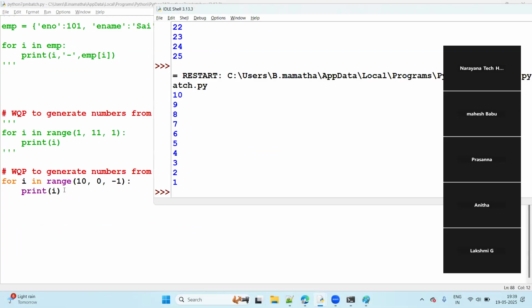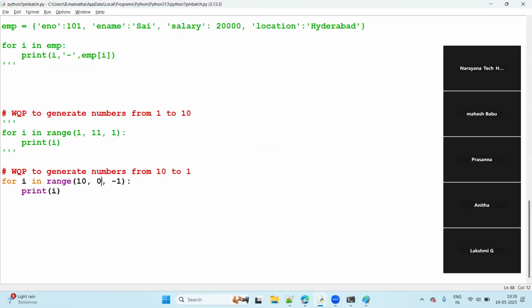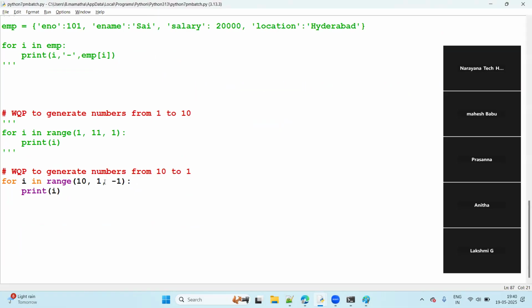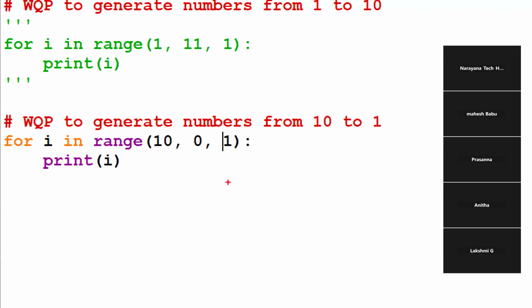10 to 1, right? If I take 1, it takes the value before 1, that is, up to 2 only. If I take 0 only, and I take 1 as the step, then what happens here? If I take 1, there is no meaning actually. See, actually, starting from where?